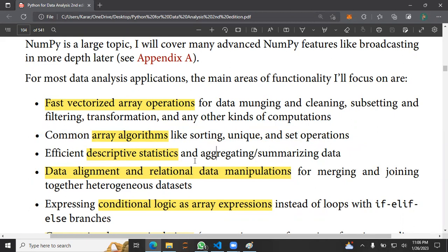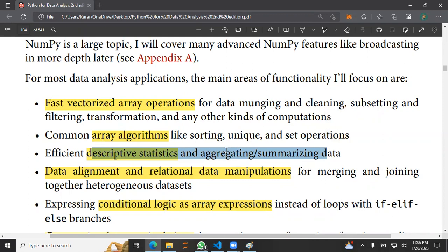Efficient descriptive analysis, aggregation and summarizing. Let's suppose we have a data set and we want to group the data based upon gender. It will group the whole of the data based upon one column. Inside that column, we have two features: one is men and one is women. Now if we apply that, we could aggregate or summarize the data of women and men separately, like mean, max, median, and that stuff for women and men separately. That's what they really mean. We have a groupby function in Python.